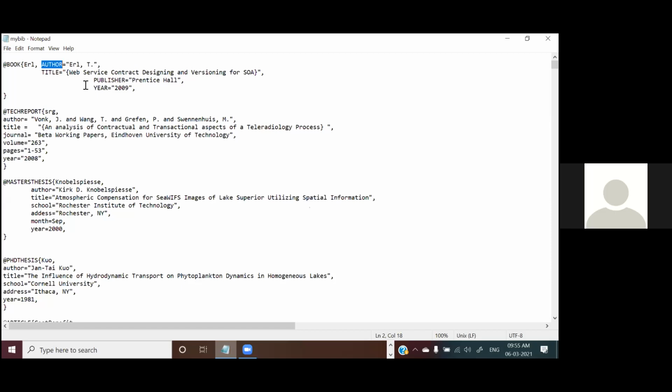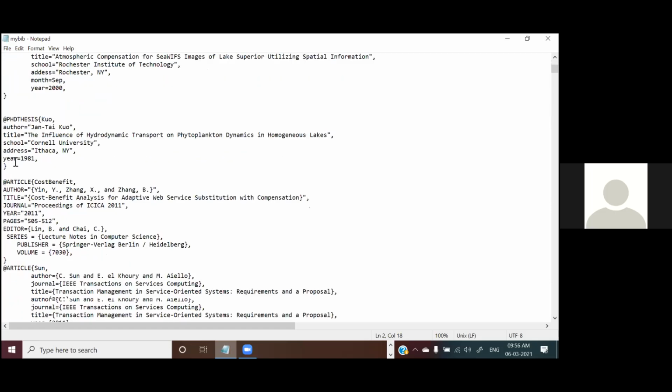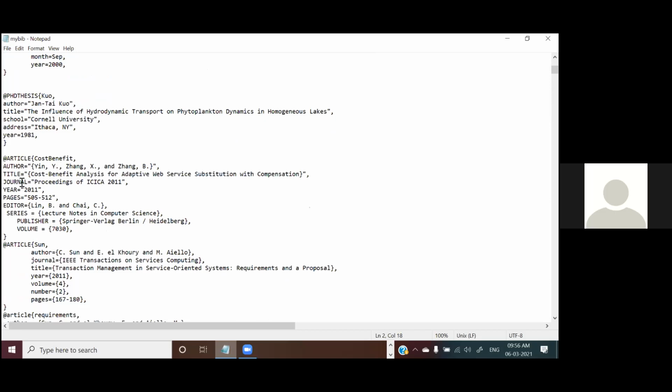All these components you give separately, so that it is easy for the system to format the paper in whatever way you want. That is the simplicity. You can see one article with author, title, journal, year, pages. This is an edited book, so the editor is also given.